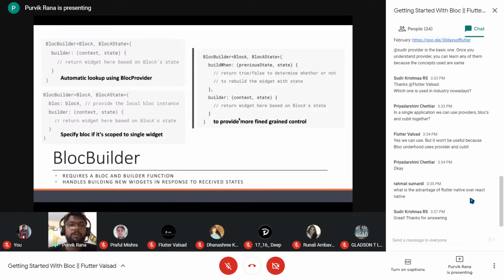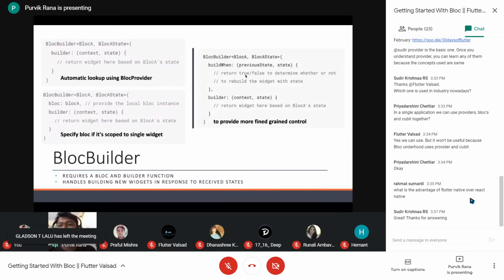And to provide more control over how the UI will be updated, we can also use different methods. So the buildWhen method, which you can also specify, has two parameters: the previous state and the current state. We can compare whatever the previous state is with the current state, if you want to compare some parameters within these two states, and we can return a boolean value from here.